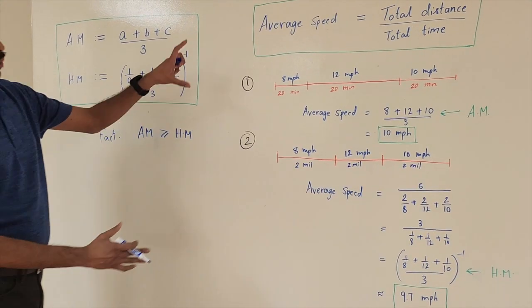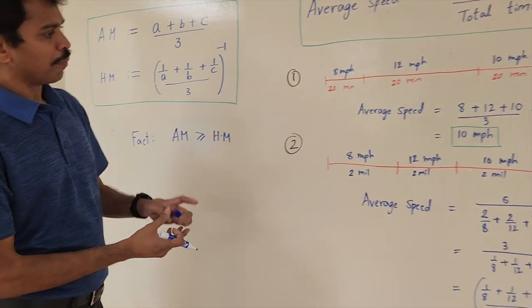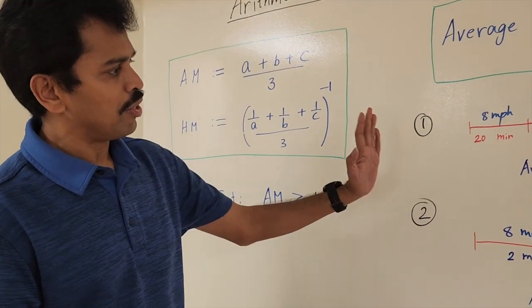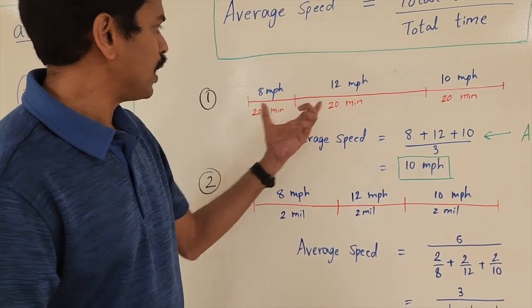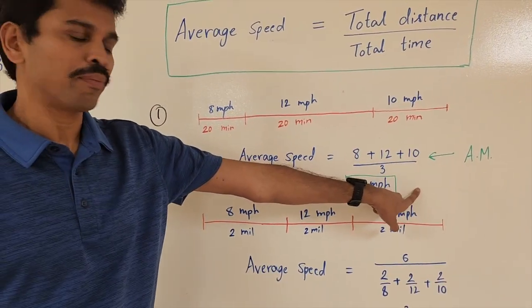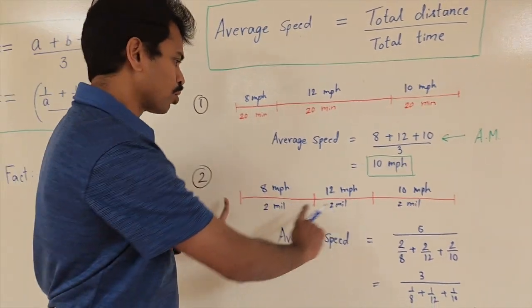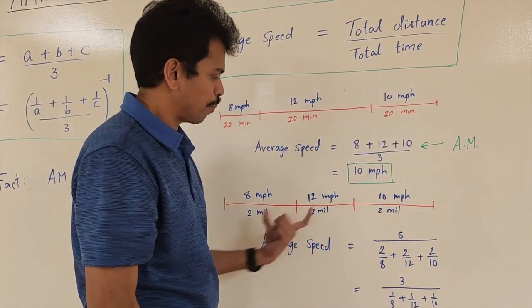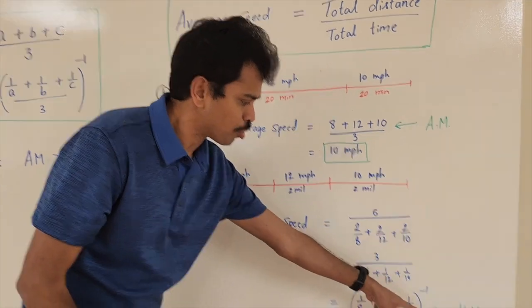But let's summarize the main topic here. The main topic here is that when you are dividing your journey into equal legs based on time, you should look at the arithmetic mean. But when you divide the total journey in equal legs based on distances, then you should be looking at the harmonic mean.